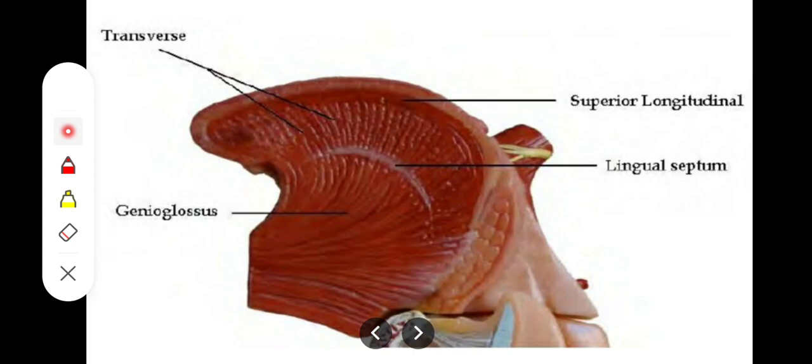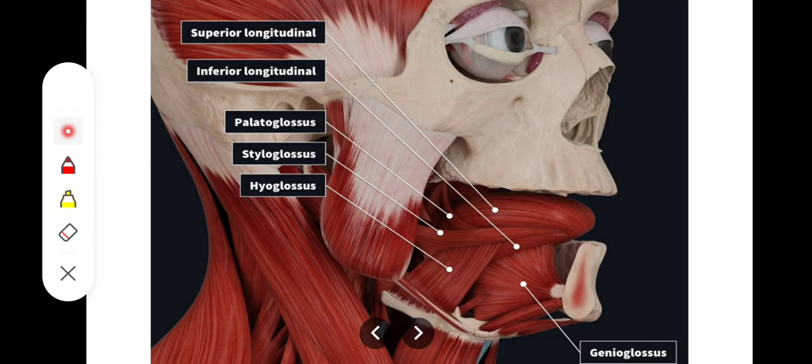अच्छा, अगर इसके action की बात करें तो this muscle is basically responsible for shortening the tongue and making the dorsum concave. So when it contracts, it will make the dorsum concave and it will be shortening the tongue, right? So the next muscle is going to be the inferior longitudinal muscle, right?